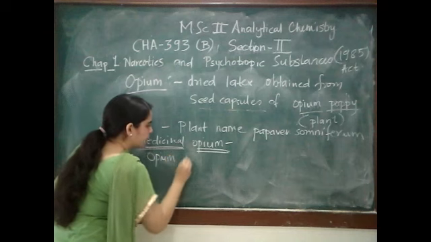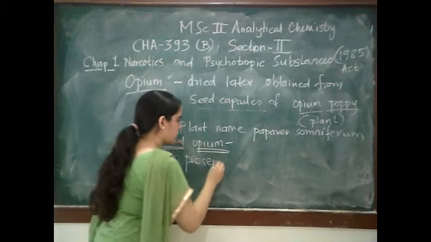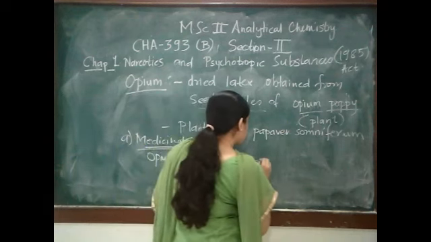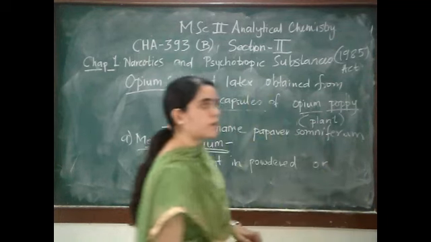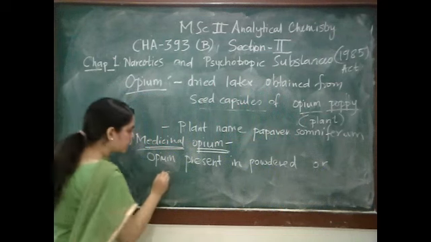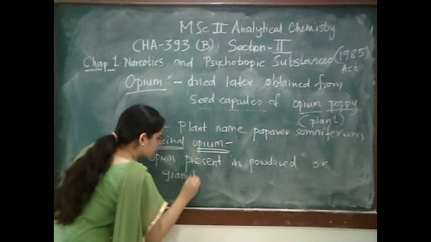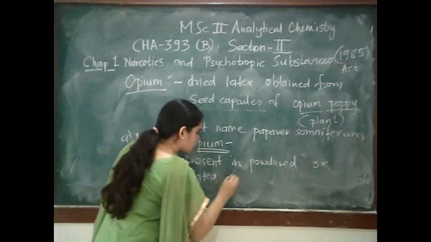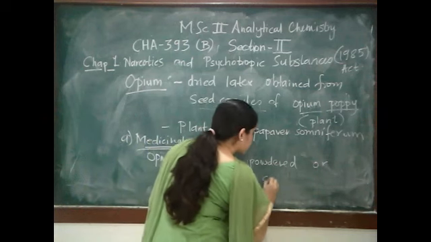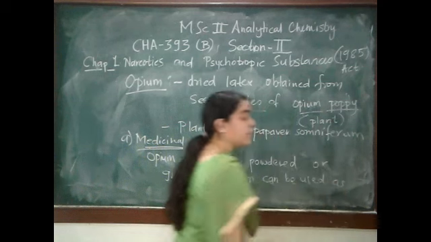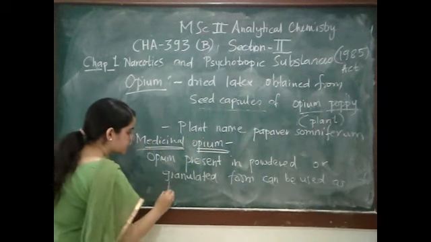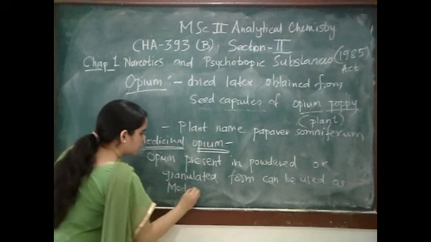Opium present in powdered or granulated form can be used as medicinal opium.